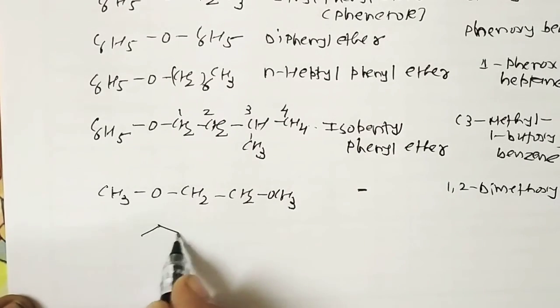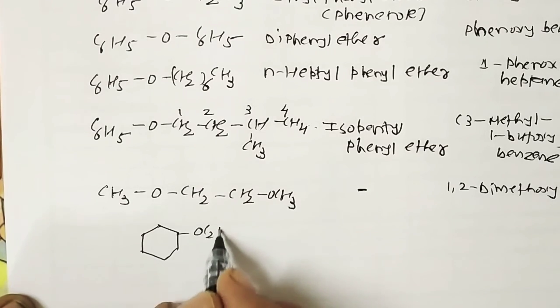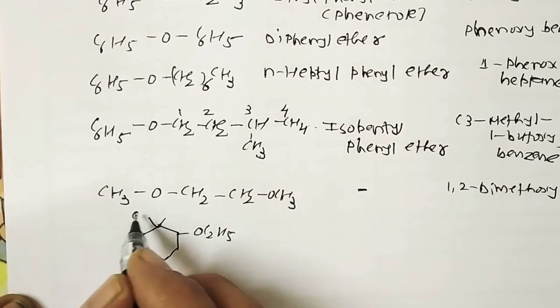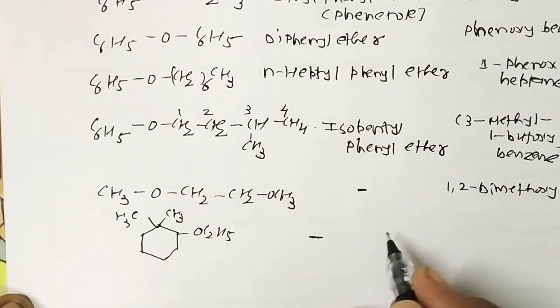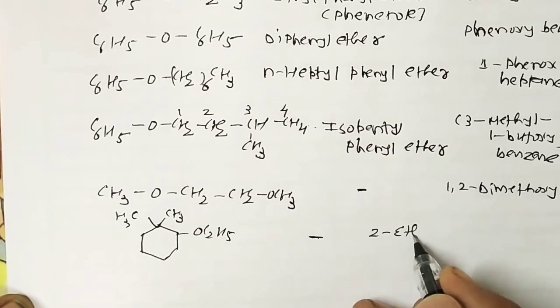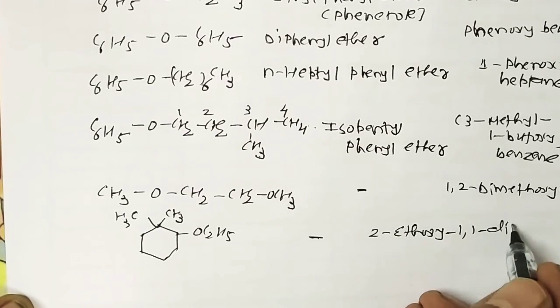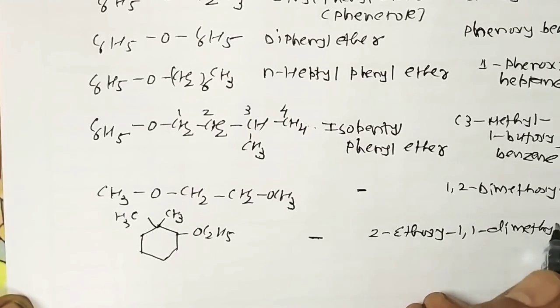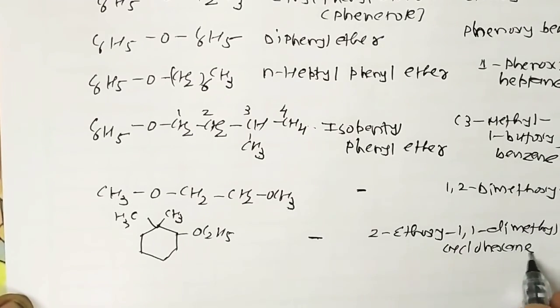Same way, one more example, OC2H5 and 2 methyl groups. No common name, but here the IUPAC name is 2-ethoxy-1,1-dimethylcyclohexane.